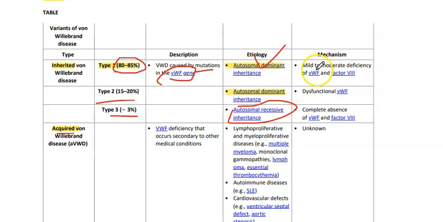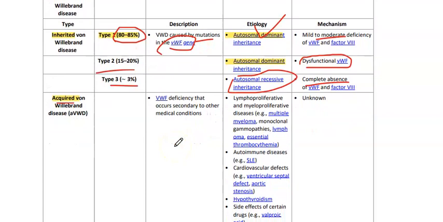In type 1, we have mild to moderate deficiency. In type 2, we have dysfunctional von Willebrand factor. In type 3, we have complete absence of the von Willebrand factor and factor VIII. Because von Willebrand factor protects factor VIII from degradation, when there is deficiency or absence of von Willebrand factor, factor VIII will also be decreased.